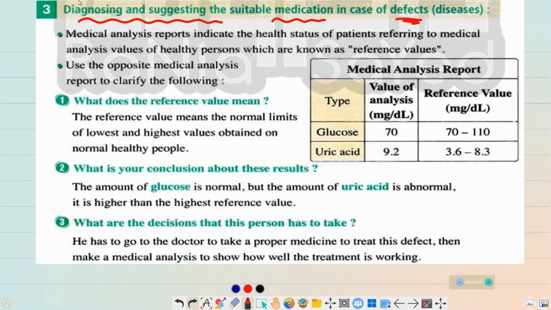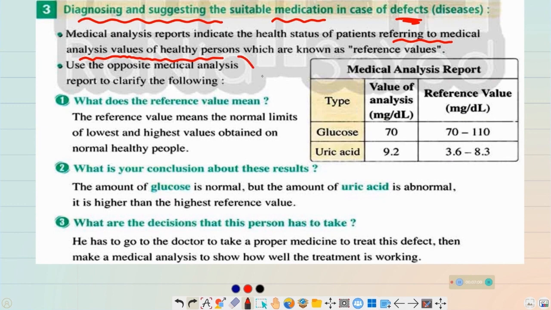Here it says that the medical analysis reports indicate the health status of patients, referring to the medical analysis values of a healthy person.